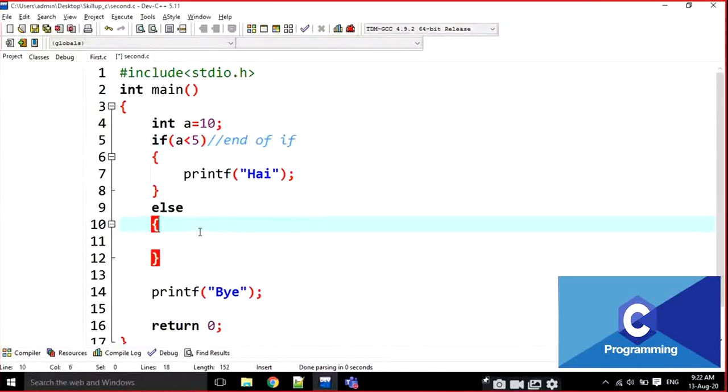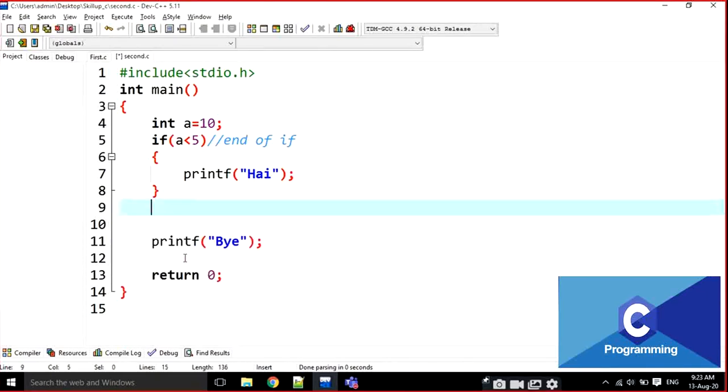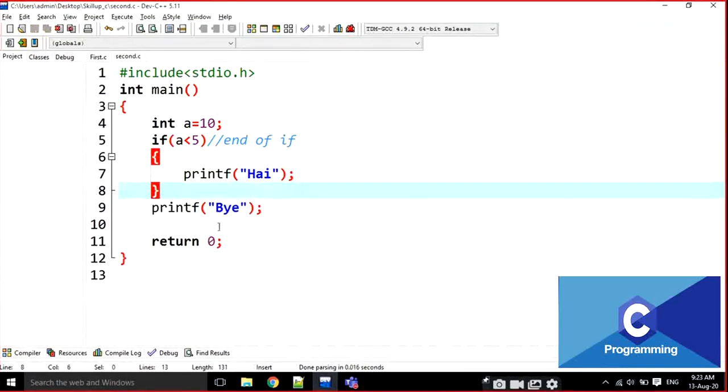If else is not there, will bye be printed or not, sir? Else is not there, and you are asking whether bye is printed or not? Yes, sir. Yes, bye is printed. Bye is printed whether it is true or false.